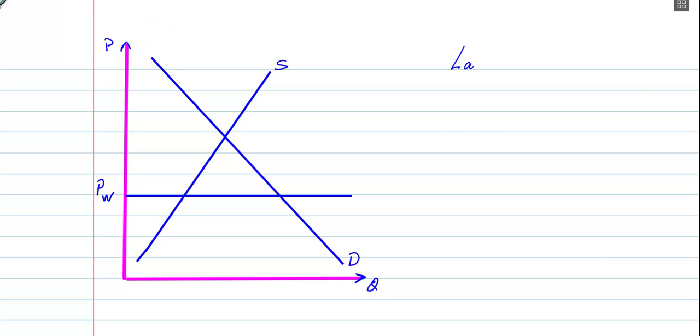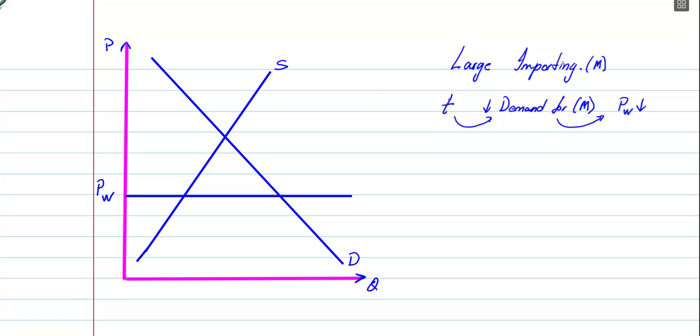Now, in this case, we are going to assume that this importing country is a large country. What that means is that it can influence the world prices. So when it imposes a tariff, there is a decrease in the demand for this good in the world market. Demand for imports, and imports, I'm just going to use the term M, decreases. So what happens in the world market is that the price for this good is going to fall, okay? So that is the relation here.